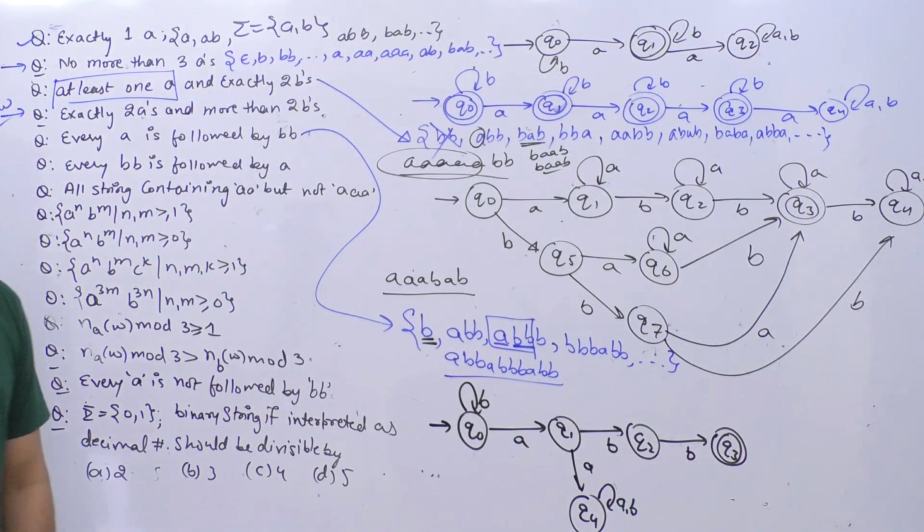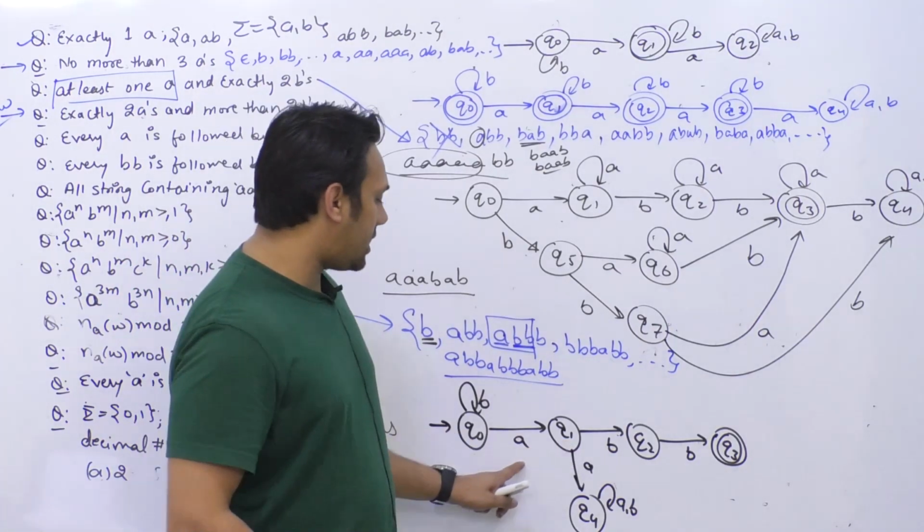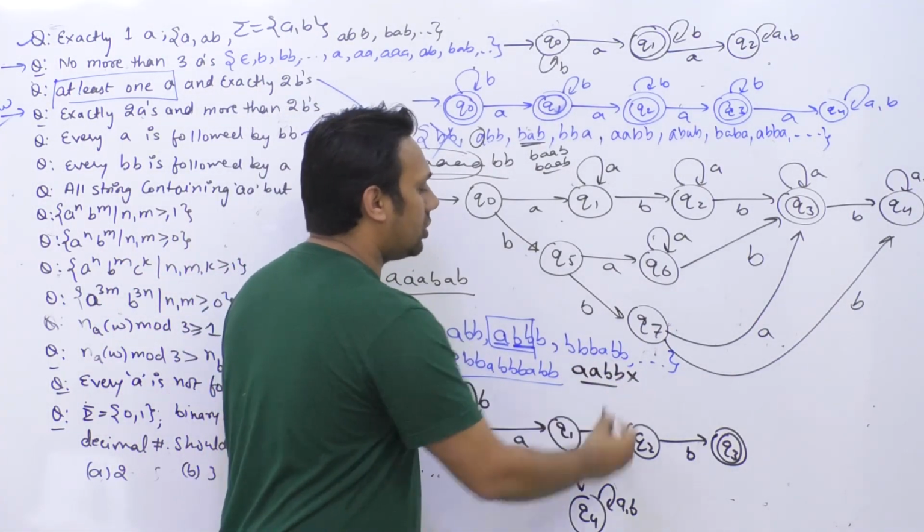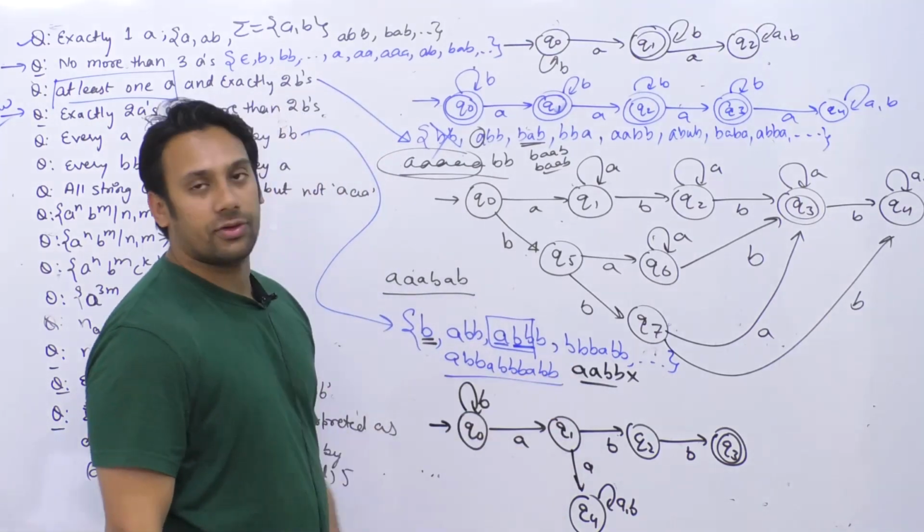Yes, I think it is visible, right? So if I get A and A, that means if I get a string which is AA BB, now this string should not be accepted because the first A is not followed by BB.